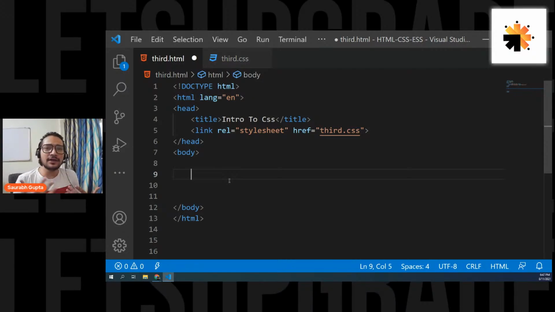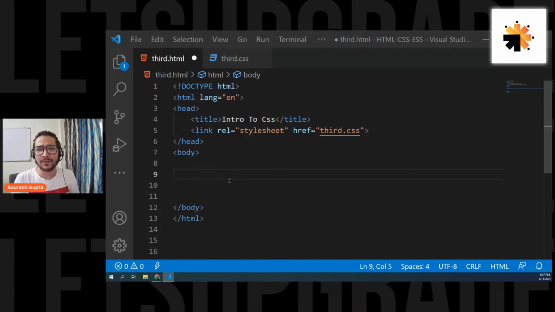Now, when you create a web page, whenever you start building a web page, one of the most important things that you create in your web page is something called a container. The first and one of the most important things that you create in your web page is a container that actually helps you to contain your elements, or you can simply call them boxes that help you to contain your elements. They keep your elements. So the first and one of the most important things that you create in a web page are nothing but containers.